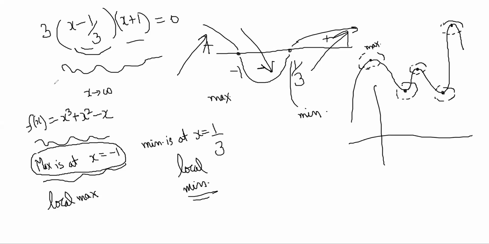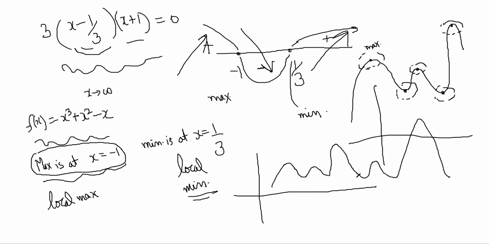A function can have many peaks and troughs. So the maxima and minima that we are getting are these points. It doesn't have to be overall maxima or minima. So whatever we are getting by the calculus method is a local maxima and local minima.